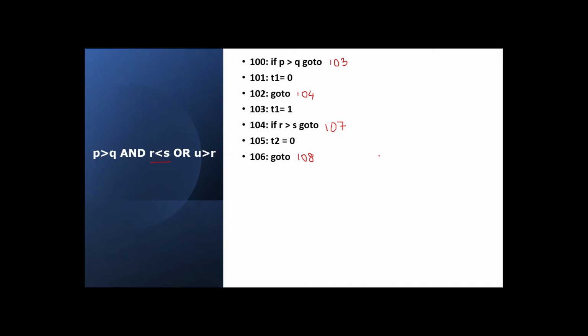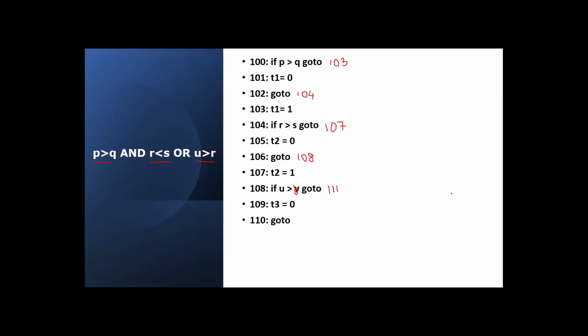Now in 107, what we have to write? We have to write the if block, that is T2 equal to 1. Next we have checked two conditions. If P greater than Q we have checked, if R less than S we have checked. Then you have to check if U greater than R. Same, if U greater than R, we have to go where? Next state plus 3. From 108, what is this third most statement? 109, 110, 111. 111 is the third most statement. Then after the if statement, you have to write what? You have to write the else statement. Else statement is T3 equal to 0. After else statement, you have to write a go to.